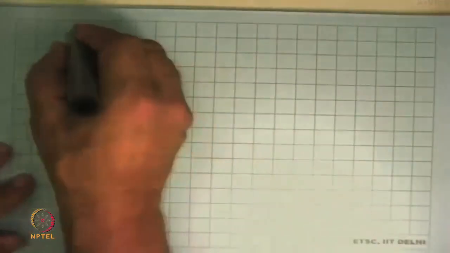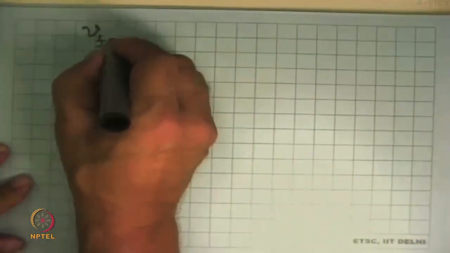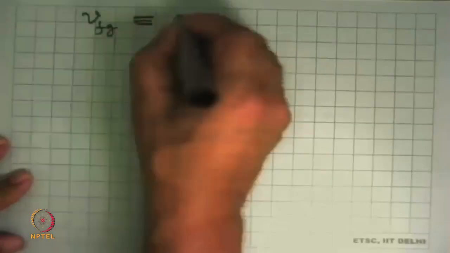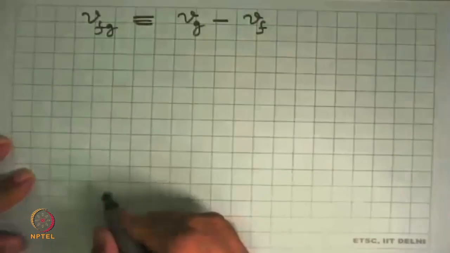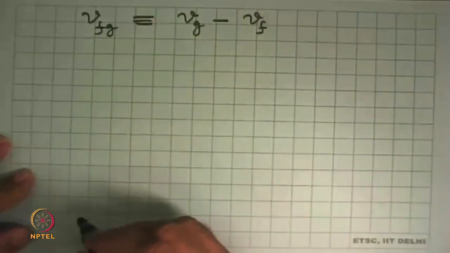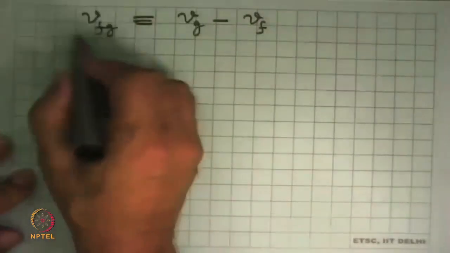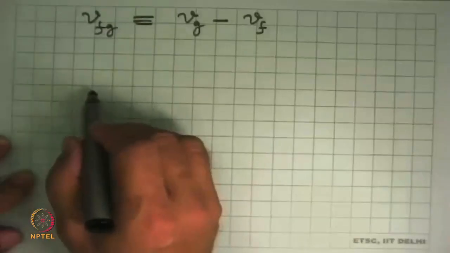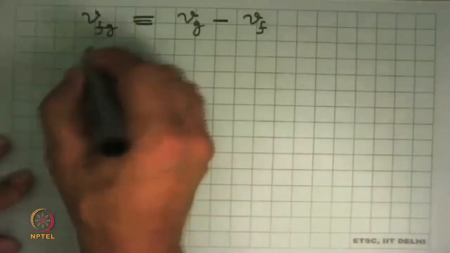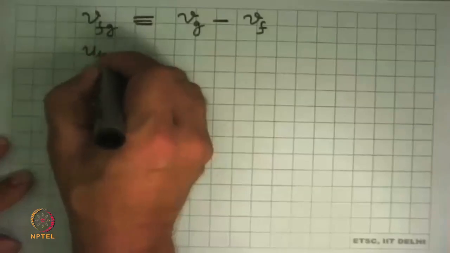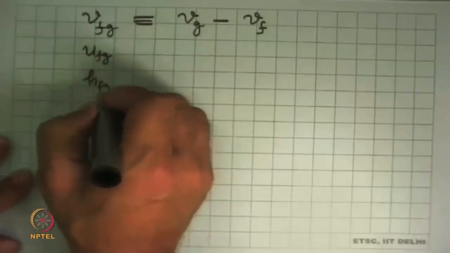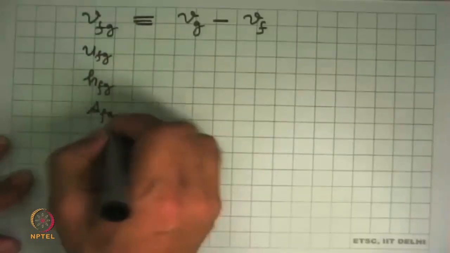There is one more definition that comes in, and that has to do with the fact that we define a new term, VFG, as VG minus VF. That means the specific volume change during the phase change. And similarly, we can define UFG, HFG, and SFG.